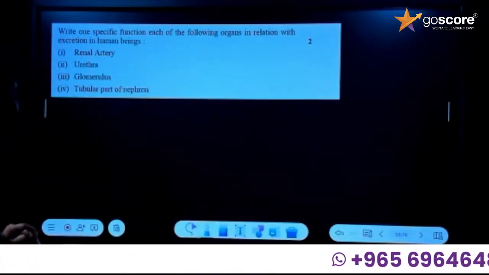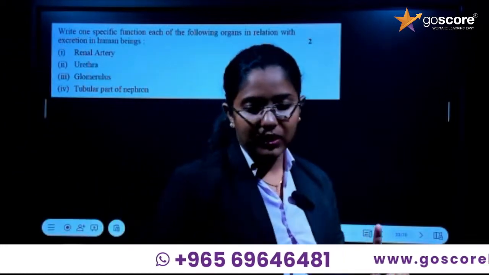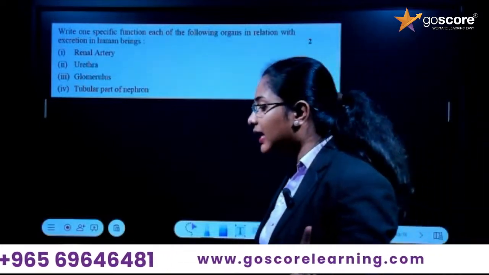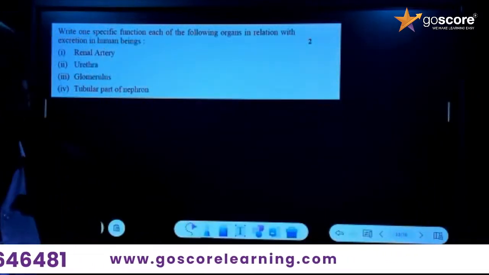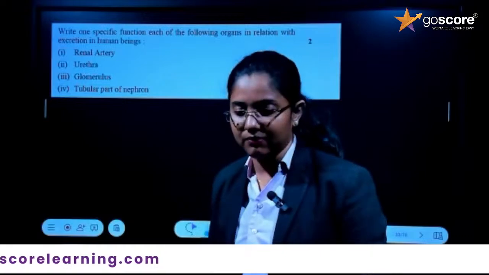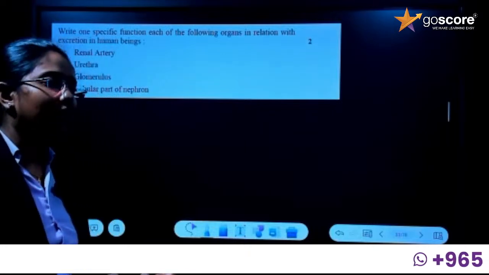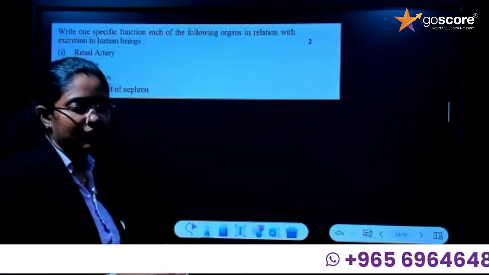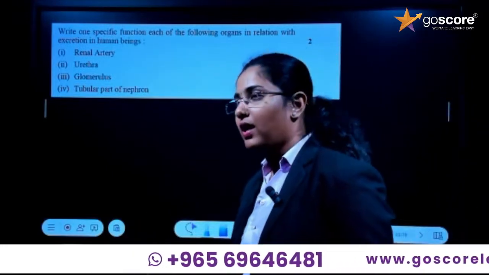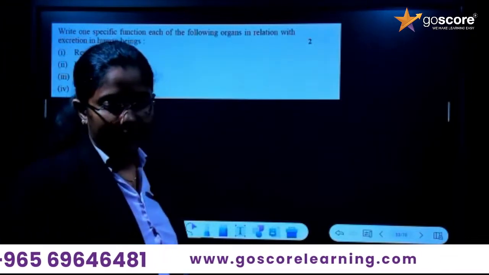Next, write one specific function of each of the following. What is the question given here? This is all about the excretory system, right? What are the different parts of the excretory system? Kidney, ureter, urinary bladder, urethra, and the blood entering the kidney and the blood moving out of the kidney.